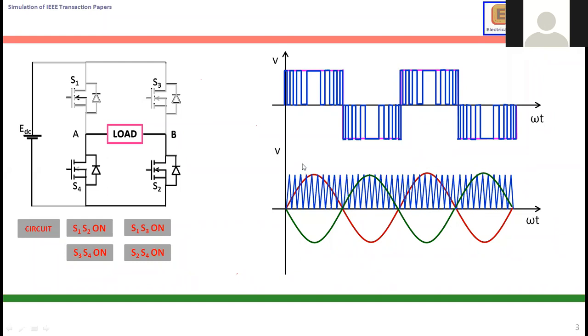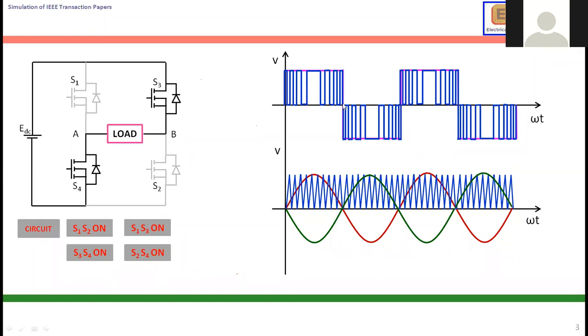But the demerit of sinusoidal pulse width modulation is that it will cause a lot of ripple in the induction motor. The circuit operation is the same. S1, S2 turned on means it's going like this. Okay. And S1, S3 means 0 voltage, 0 current. S3, S4 means negative voltage, but a sharp waveform.